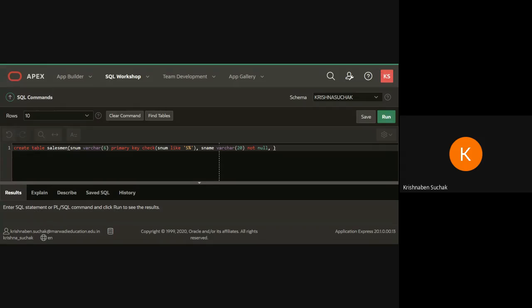Then my next column is city. So here I am writing city varchar 30. Then my next column is commission. So here I am writing comm for commission. My data type will be number. In bracket, I will be writing 5 comma 2. That means at most 5 digits, and after the decimal point the digits can be 2. Then I will be doing semicolon. So Nehil, Kunj and Poojan, you can take a photo of the screen.